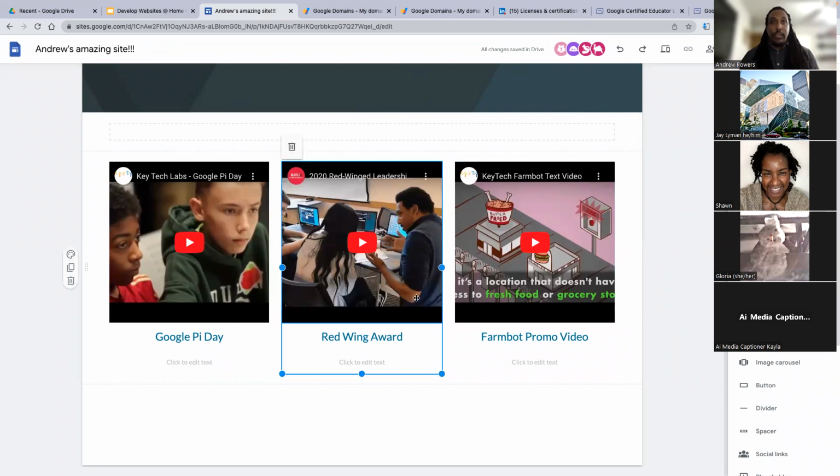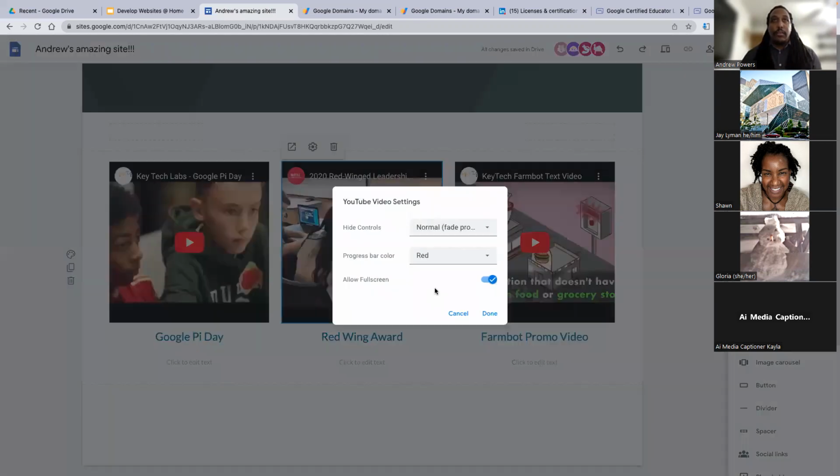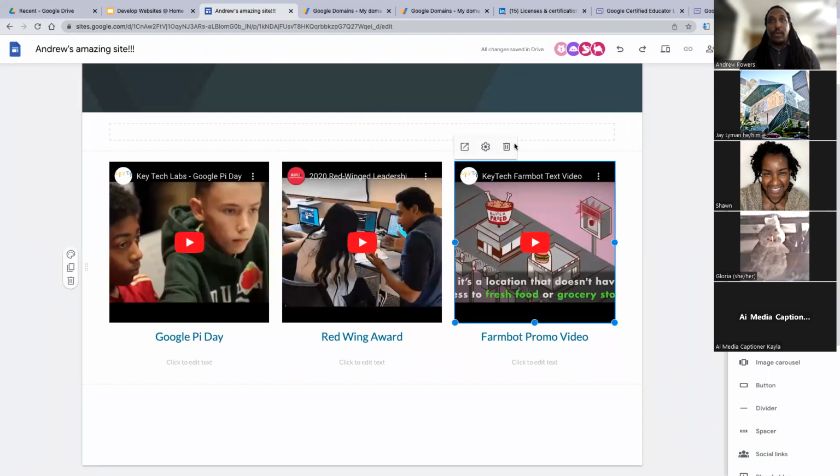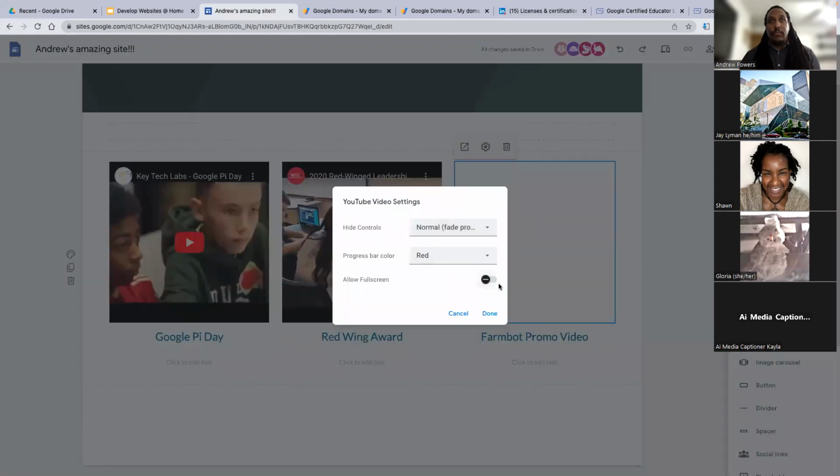Notice that every time I click on it, it's choosing everything in this column. And for me to get to the video, I just have to click one more time and it would choose the specific item that I'm actually selecting. So I'll do that on all of these. Remove full screen. Click once, click twice, and remove full screen.